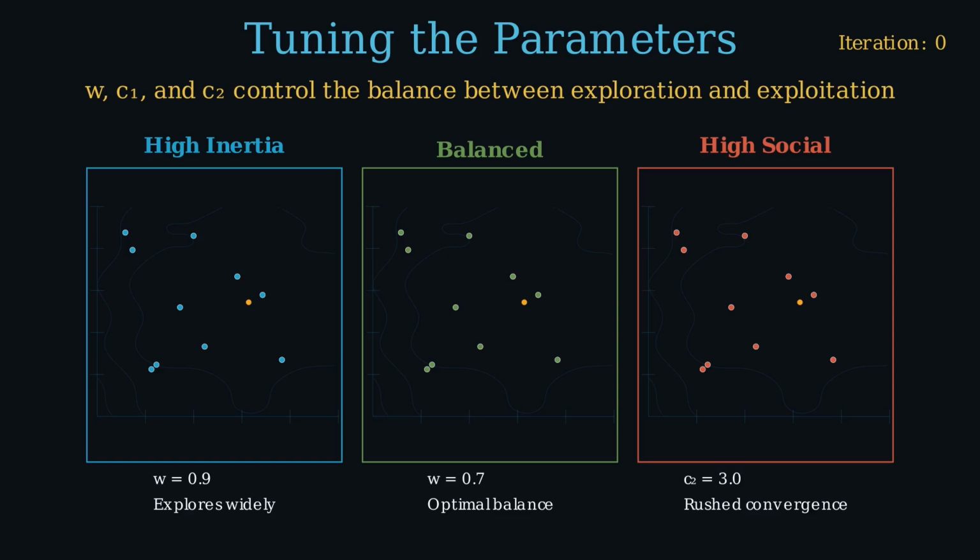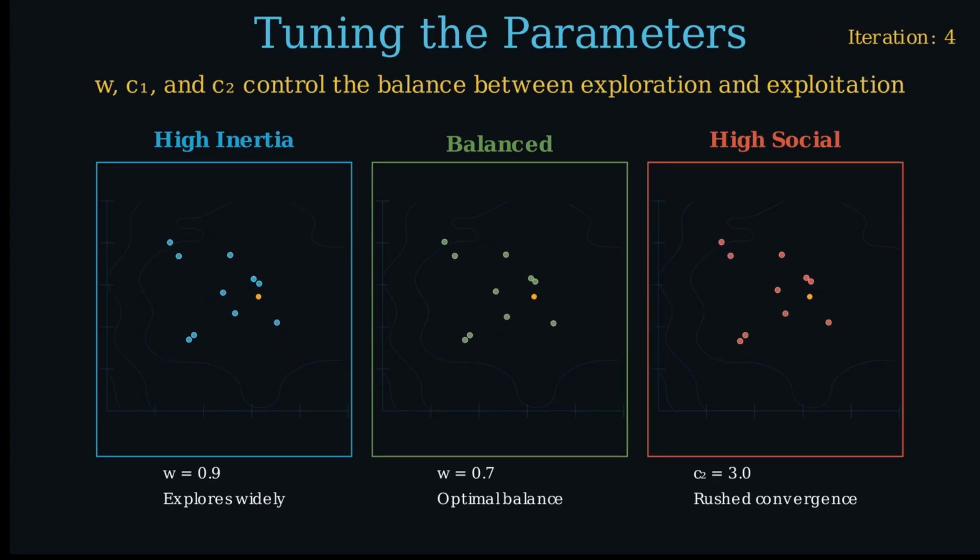All 3 swarms start at identical positions. This is a controlled experiment. We're isolating the effect of the parameters. Nothing else changes. Watch carefully. The left swarm, high inertia, spreads out aggressively. Particles carry their momentum across the landscape, covering ground quickly. They're exploding. But notice how slowly they commit. That momentum that helps them explode also makes it hard for them to stop and refine.